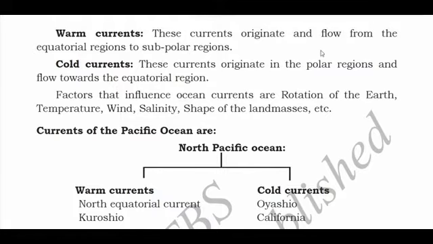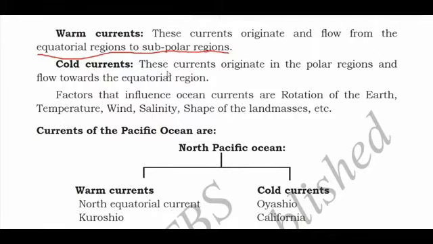Warm current. These currents originate and flow from the equatorial region to the subpolar region. Okay, so what you have to remember in this one: the warm currents will originate and flow. Originate means it has started from there. Originate and flow from equatorial region to subpolar region. This you have to remember.